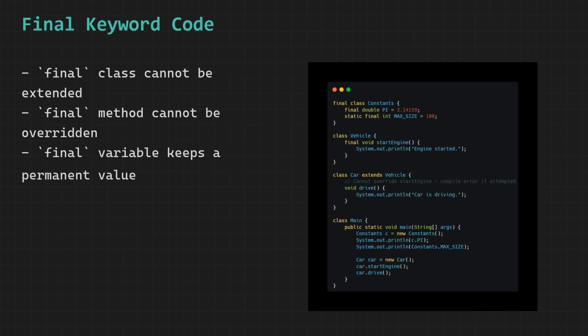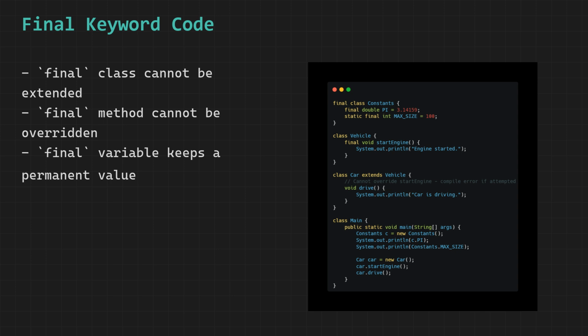Car extends Vehicle. Notice that Car extends Vehicle successfully because Vehicle itself is not final, only its method is. Car can add its own new methods freely, and it does so by adding a method called drive. But Car cannot override startEngine. If Car tried to override it, the compiler would refuse and throw an error immediately.